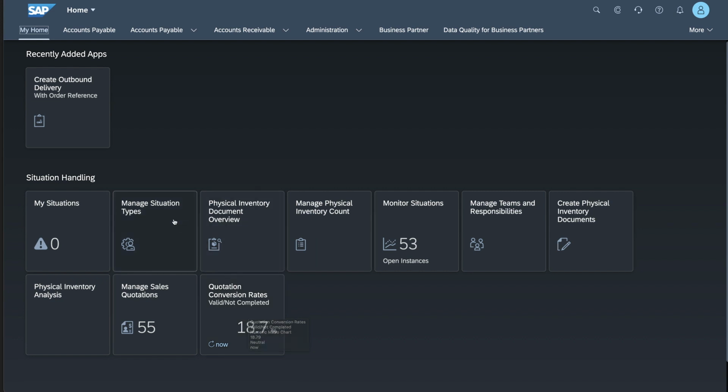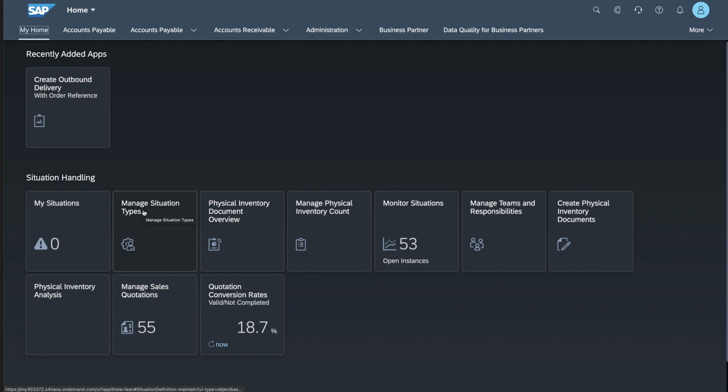Now, the next thing that we want to look at is the situation types. And this is where we are going to set up the situation that we either want to be advised of as being a situation that is about to happen, or it could also be reactive, i.e. we want to be notified that a situation has happened and potentially we need to put a fire out somewhere.